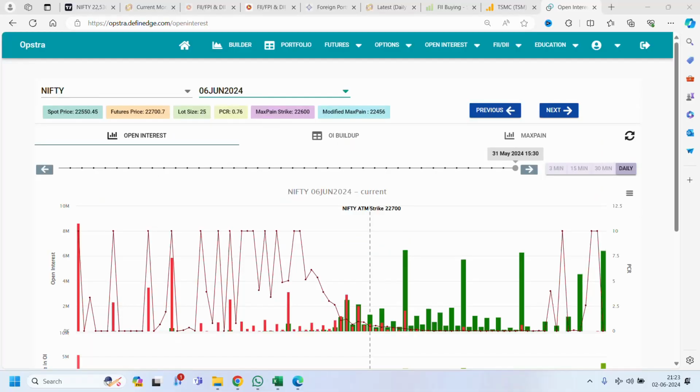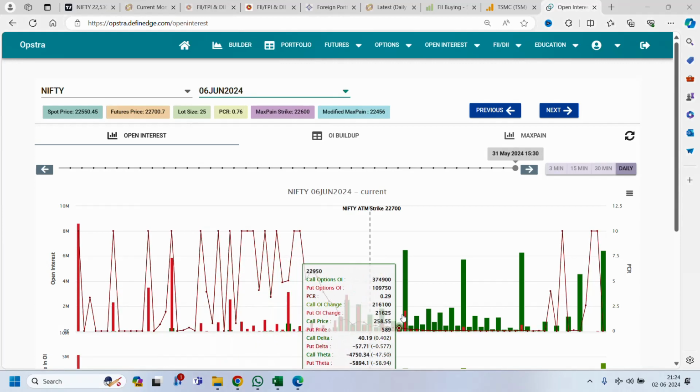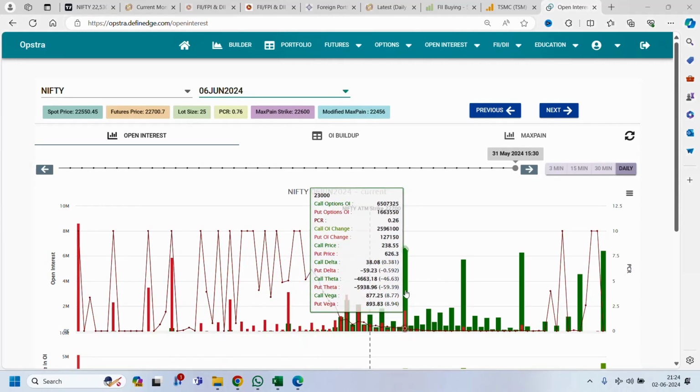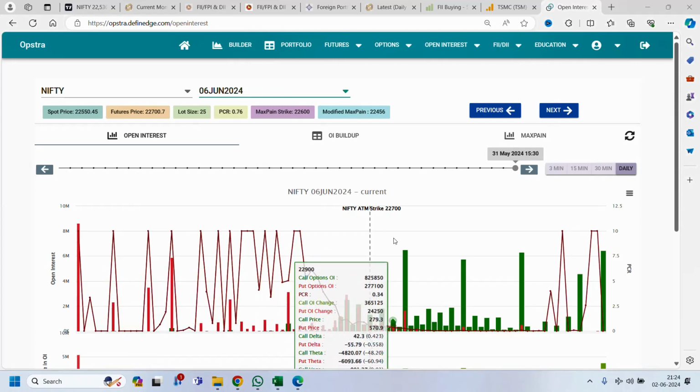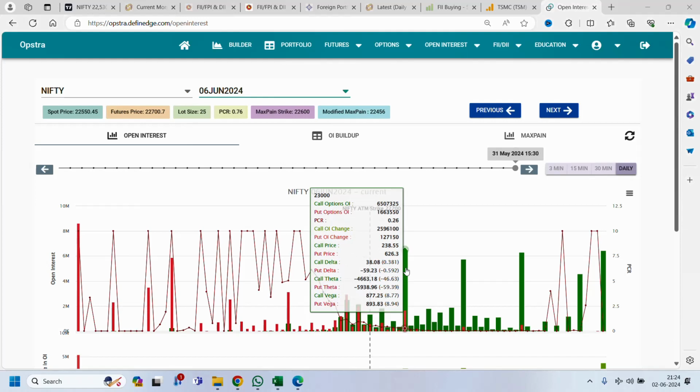Now we'll check the open interest, which strike prices, how much percentage of open interest there is in Nifty for this week's expiry. We can see a good amount of call writing at 23,000. The market is now at 22,550 in spot, so it has a potential to go 500 more points this week, as this data is stating.